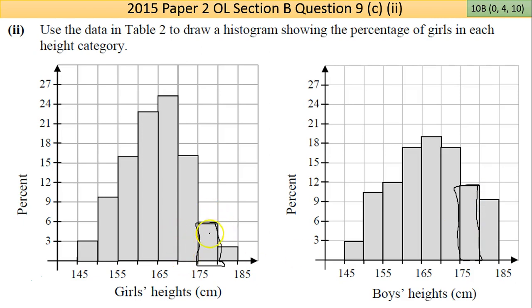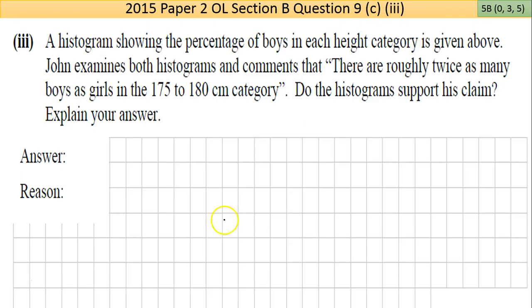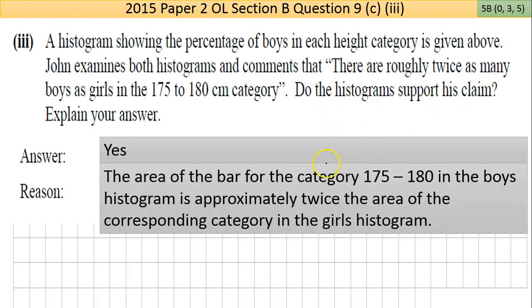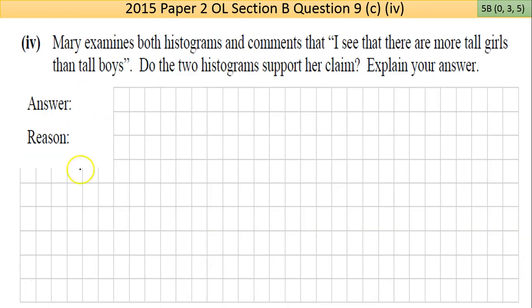Now, there's 2 boxes in height for the girls. It's about 4 boxes for the boys, so about twice as many boys as girls in the height category. So, does the histogram support his claim? Well, yes, it does. You can mention number of boxes. There's 4 boxes for the boys, 2 boxes for the girls, or I just said it in a more general sense.